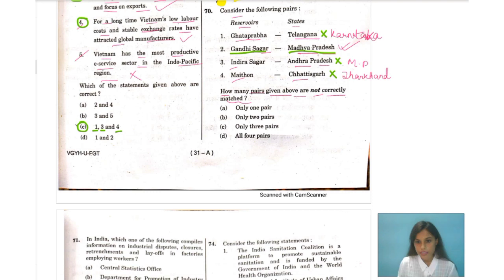So over here, they have asked us to mark those which are not correctly matched. So obviously your correct option would be number C. Only 3 pairs are not correctly matched. The other 1 pair is correctly matched. Alright, so that was the entire discussion for today's class.